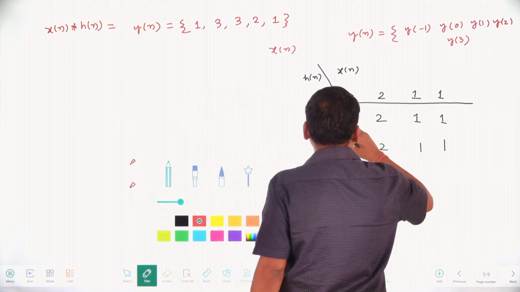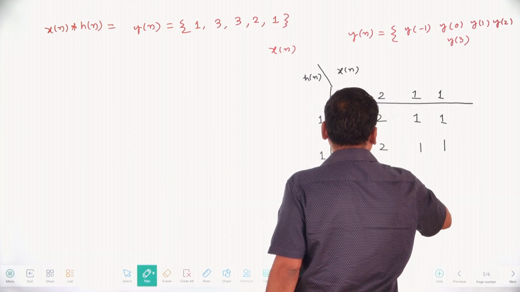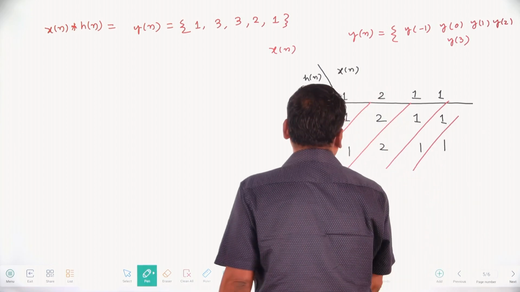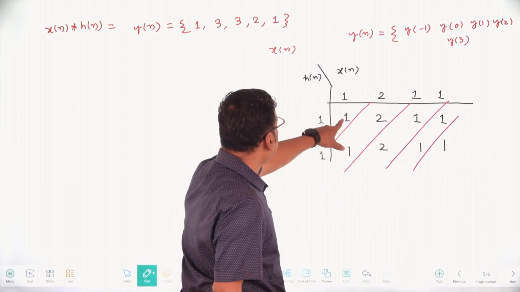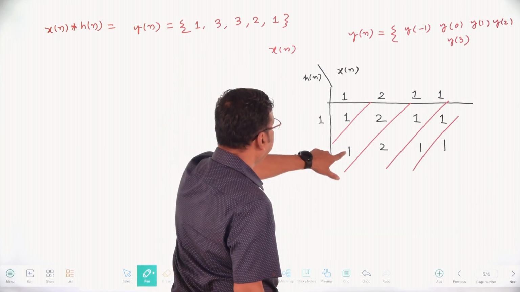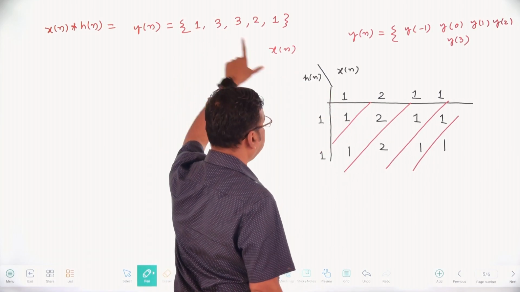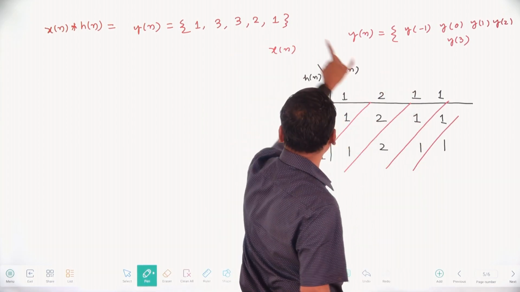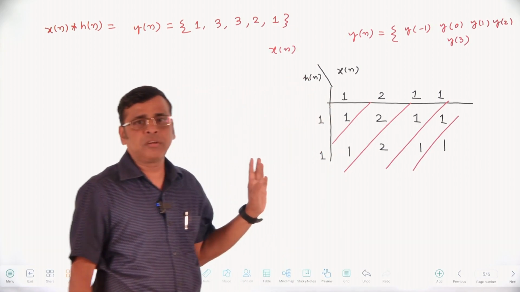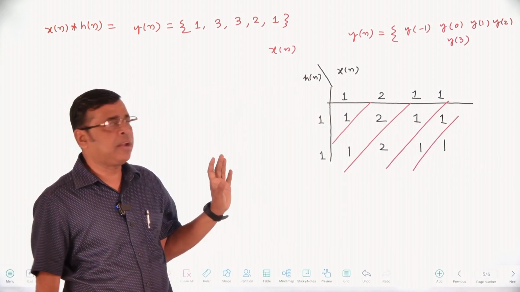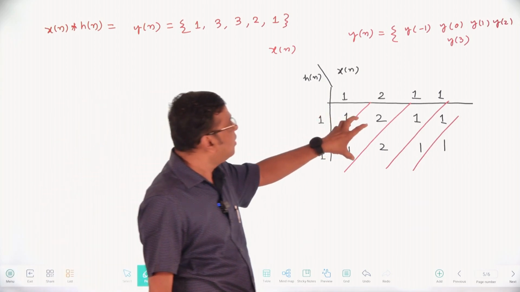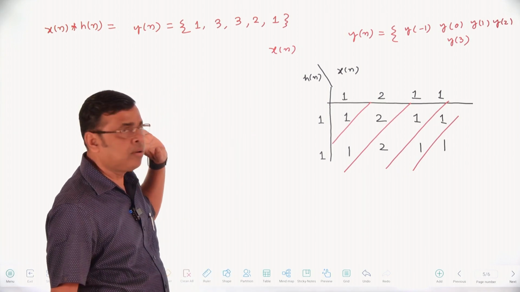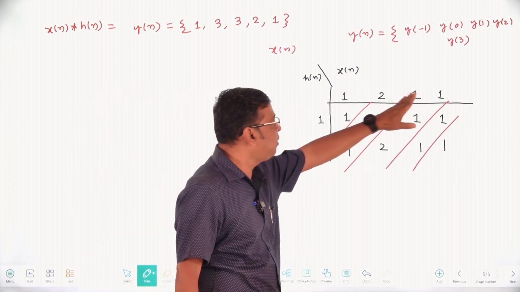Okay, so in this, you have to find out like this. First one is 1, already there. Second, 1 plus 2, that is 3. 2 plus 1, that is 3. 1 plus 1, that is 2, and this is 1. This is a shortcut method. In this method, you can check whether your answer is right or wrong.